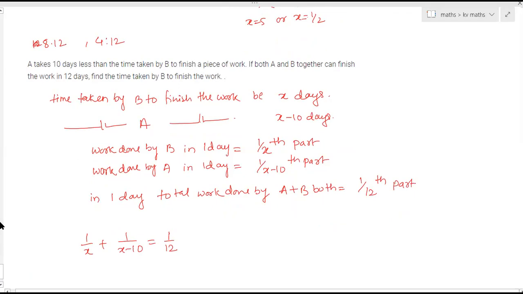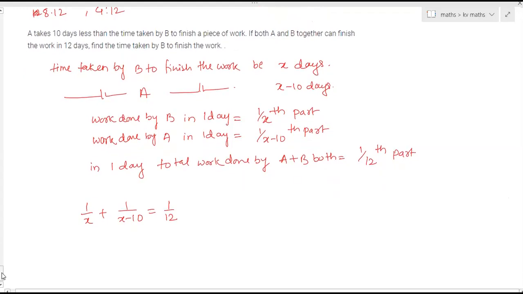Venkat, do you want to tell anything? No, it's not working. Mic is not working. Others understood this question? Yes, ma'am.